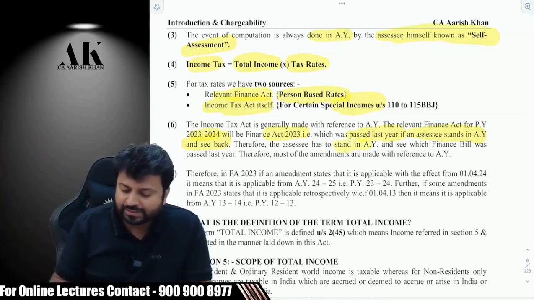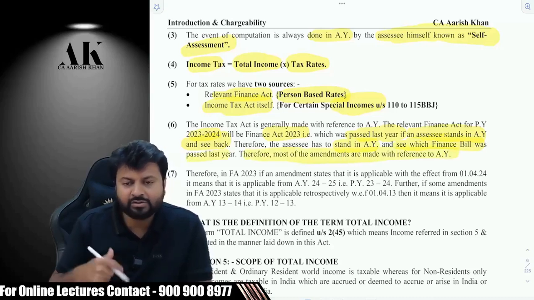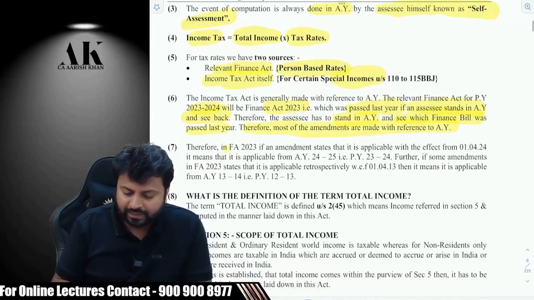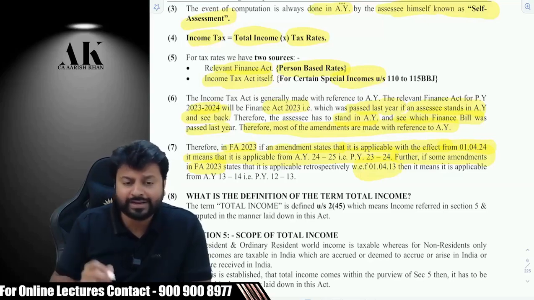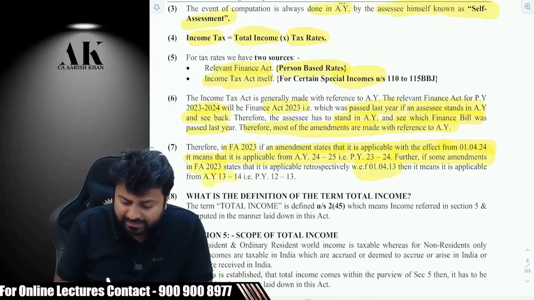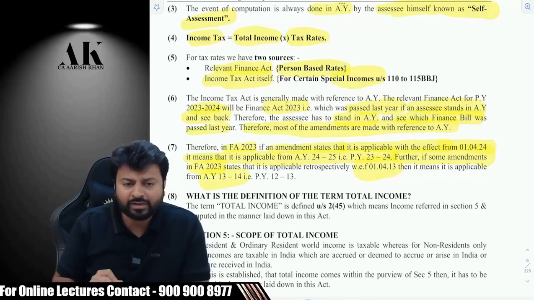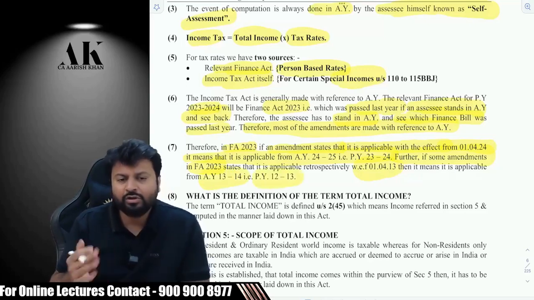Therefore, the assessee has to stand in the AY and see which finance bill was passed last year. Therefore, most of the amendments are made with reference to AY. So in Finance Act 2023, if an amendment states that it is applicable with effect from 1/4/2024, it means that it is applicable from AY 24-25, PY 23-24. Further, if some amendments are retrospective and say 1/4/2013, then it means it is applicable from AY 13-14. Are you clear? That is PY 12-13.